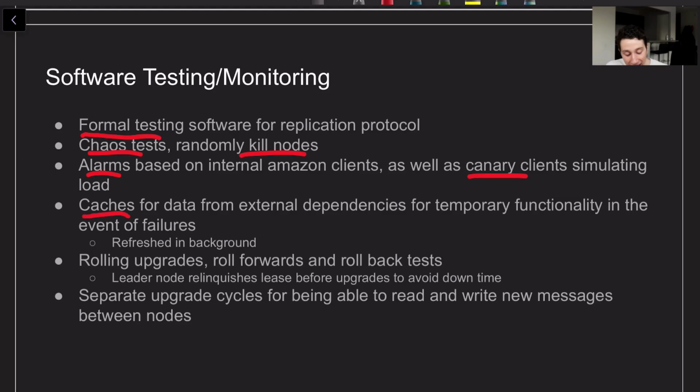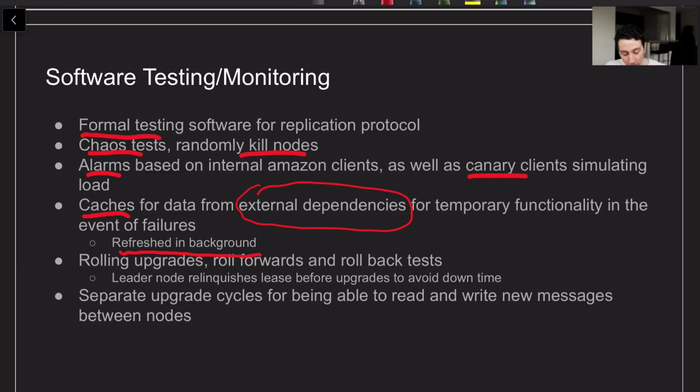They've got plenty of caches for any of their external dependencies. They rely on encryption services and authentication services, and if those go down, no one can read or write from DynamoDB anymore. So by caching those results on things like request routers, they can basically ensure that if one of your external services fails for a minute or two, you're still able to run just fine. They'll also asynchronously refresh those so that the cache is as up to date as possible, and that is going to again allow us to sustain a failure of an external dependency for as long as possible.